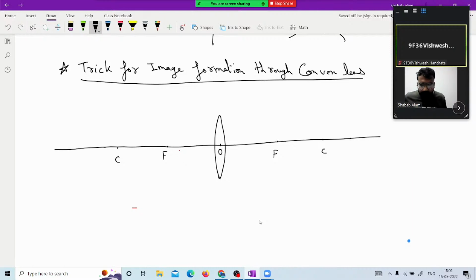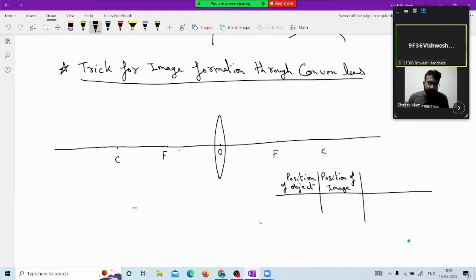Now the table is: position of object, position of image, then we will add the upcoming terms: nature of image, size of image. So let us figure out serial number.